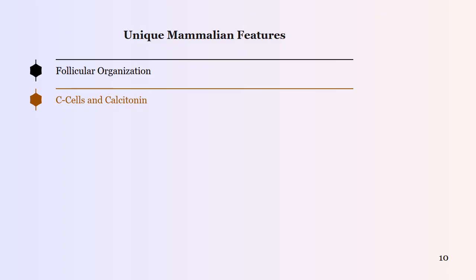10. Unique mammalian features. Follicular organization. Mammals possess a highly organized follicular structure that allows for massive storage of prohormones compared to fish. C cells and calcitonin. The mammalian thyroid also houses C cells for calcium regulation, which are separate organs in many fish and reptiles.